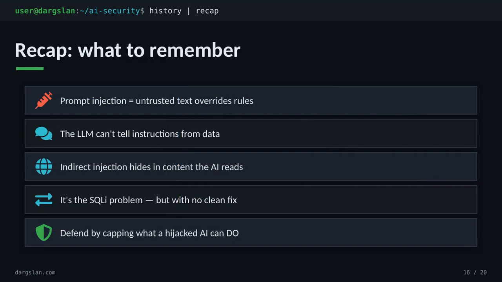So let's tie it all together. Prompt injection works because untrusted text overrides the rules you thought were locked in, and the LLM fundamentally can't tell your instructions apart from the data it's reading. Indirect injection makes that worse by hiding payloads in content the model fetches on its own. It's the SQL injection problem all over again, but this time without a clean parameterized fix, so the real defense is capping what a hijacked AI is actually allowed to do.